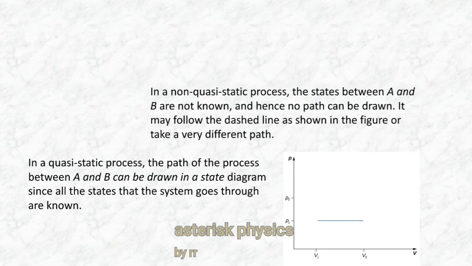In a non-quasi-static process, the states between A and B are not known, and hence no path can be drawn. It may follow the dashed line as shown in the figure, or take a very different path. That is, we are not sure that the path of the process is along the dashed line shown there. We are not sure because we are not sure about how the volume changes when it passes through the intermediate states. So it may follow the dashed line or take a very different path.